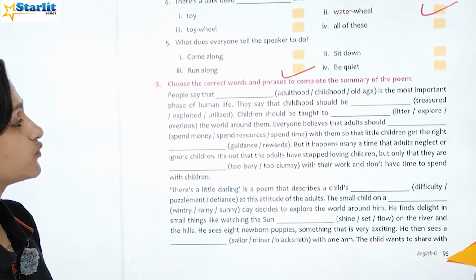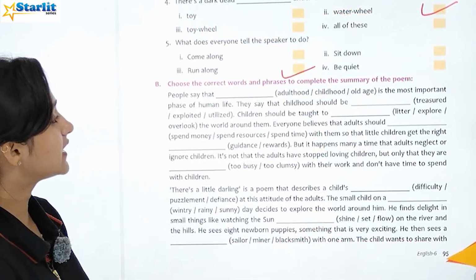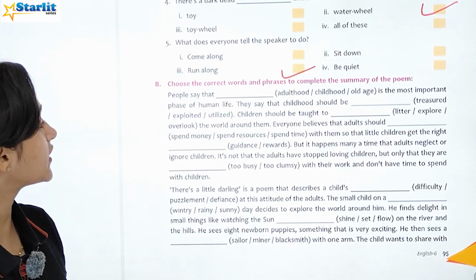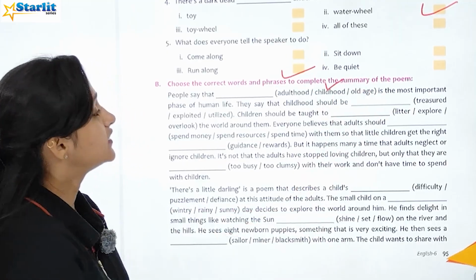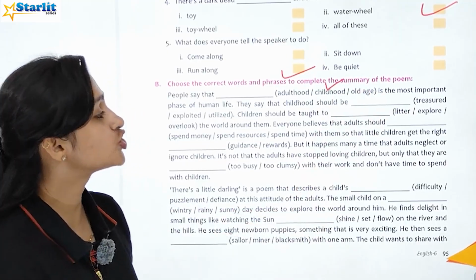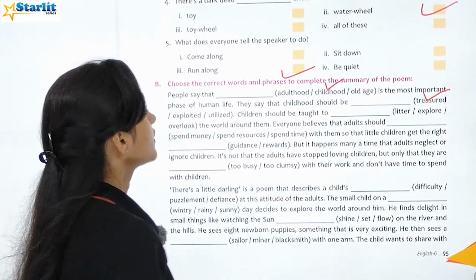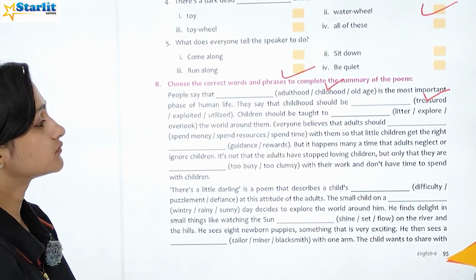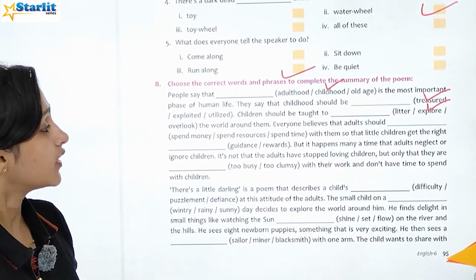Now choose the correct words and phrase to complete the summary of the poem. People say that childhood is the most important phase of human life. They say that childhood should be treasured. Children should be taught to explore the world around them.